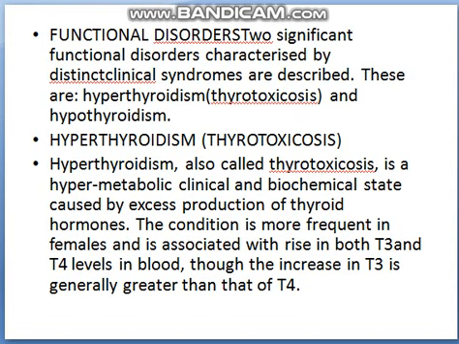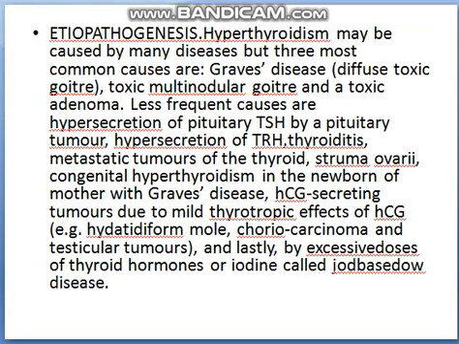Now the etiopathogenesis of hyperthyroidism. Hyperthyroidism includes many diseases like Graves' disease, which is known as diffuse toxic goiter, toxic multinodular goiter, and adenomas. Less frequent causes are hypersecretion of the pituitary. Hypersecretion of the pituitary means there will be an increase in the level of TSH, that is thyroid stimulating hormone, due to a pituitary tumor. If there is a pituitary tumor, then TSH release will be more, and more TSH release will increase the amount of T3 and T4.